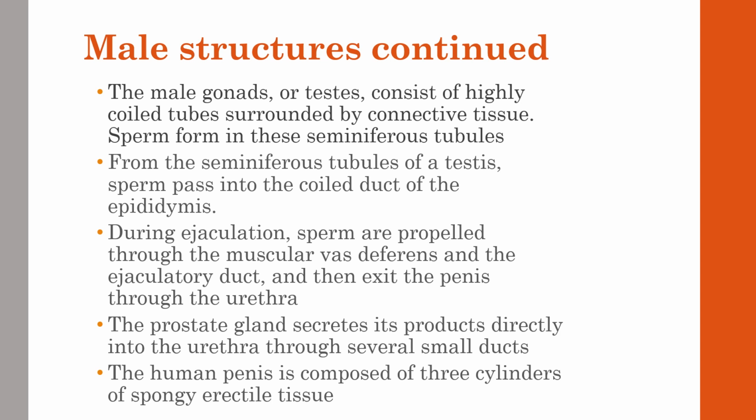There's also another accessory gland called the prostate gland, which secretes its products directly into the urethra through several small ducts. The penis is usually composed of three cylinders of spongy erectile tissue, which cause erections and help with the success of reproduction.